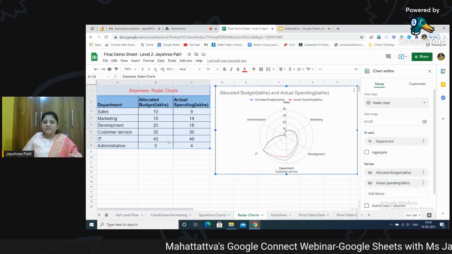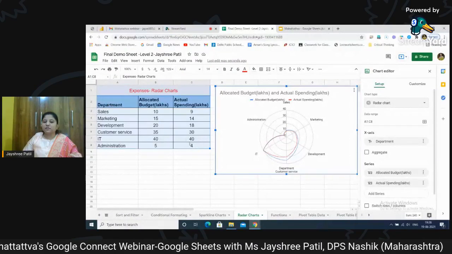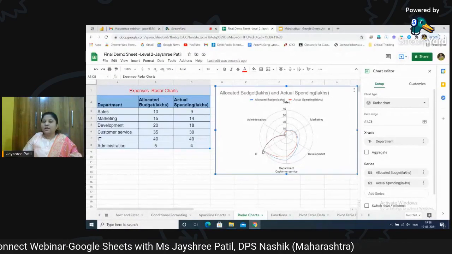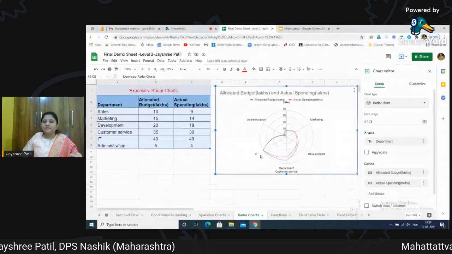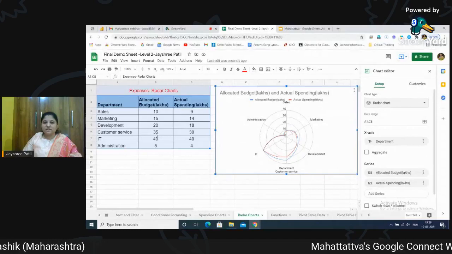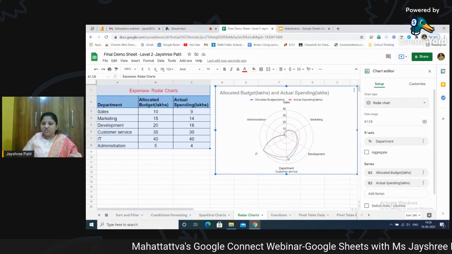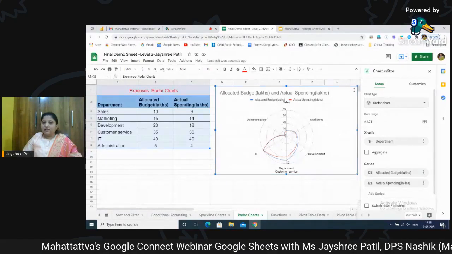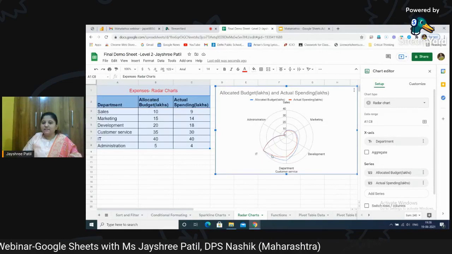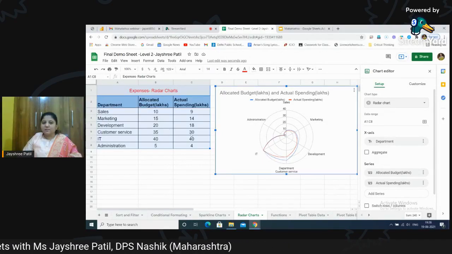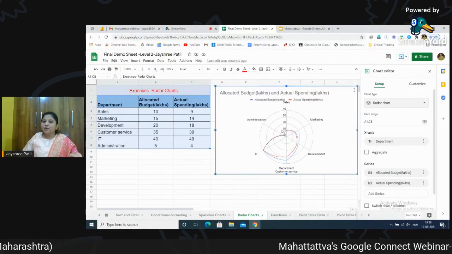Now in IT, you can see the maximum amount is 40 and completely it was spent, 40. So it is almost touching the end of the circle. In other departments, you can see it is not exactly there. You can see over here customer service, it goes 35. So in customer service, if you go here, you can see that it is touching over here. And the actual amount was given this much. Here there is no difference between these two lines, but here there is little difference as the amount is different. 35 was given and 30 is spent. Same goes for other data.